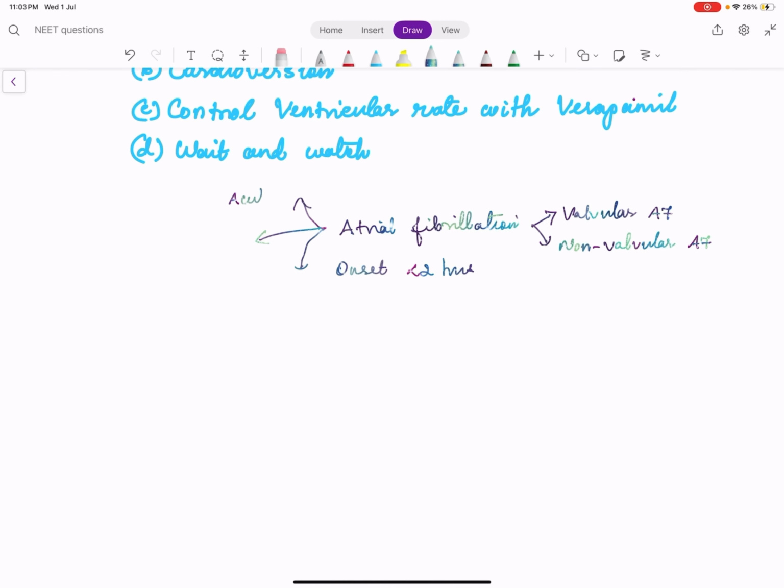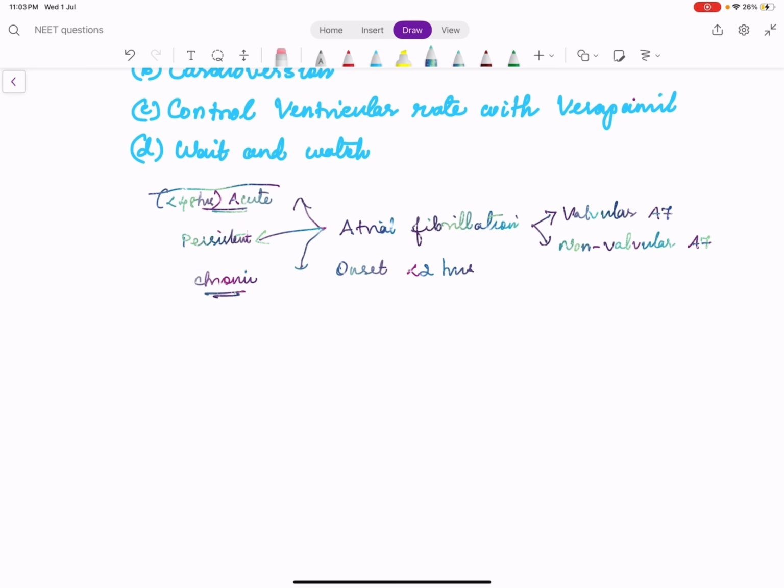It's an acute atrial fibrillation, persistent and chronic. So we are not discussing the time durations. When the onset is less than 48 hours, it is usually called as acute atrial fibrillation. More than 48 hours to 7 days, it is persistent.